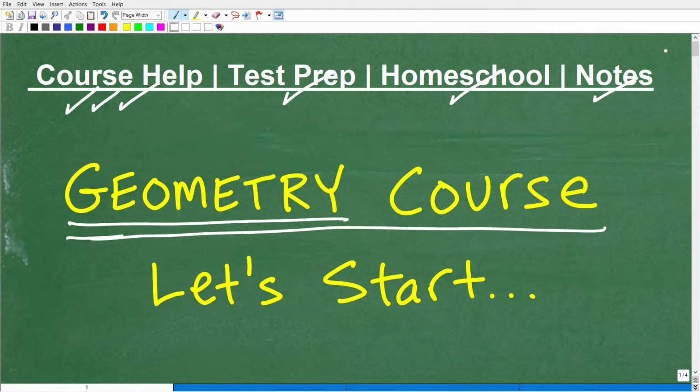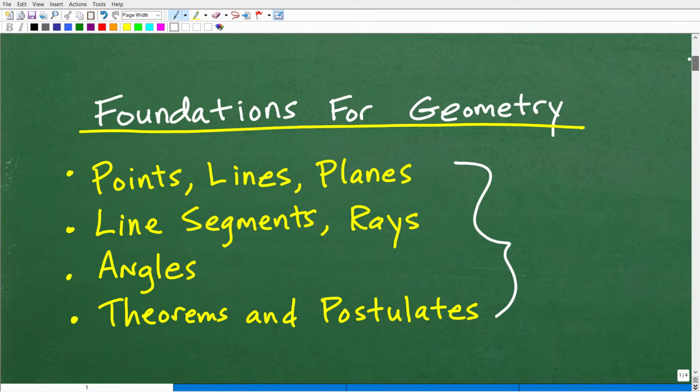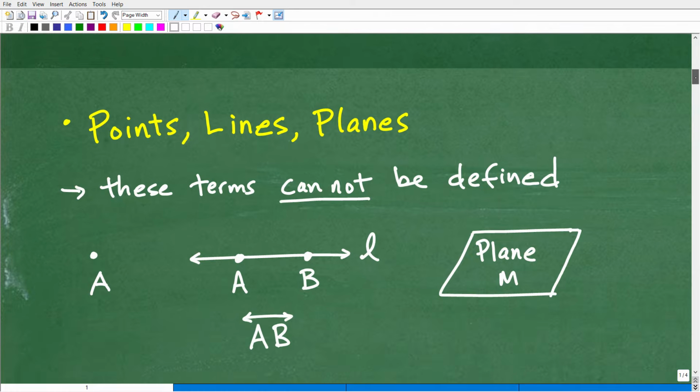Okay, so let's get going. This is a lot of material, and this is just going to be a quick overview of all this stuff. Again, this would cover the first couple weeks of a typical high school level geometry course, or a first chapter. I'm probably not going to cover every single little thing in detail, but again, I'm going to be giving you a lot of information. So let's get going.